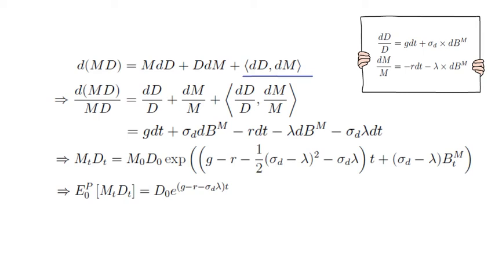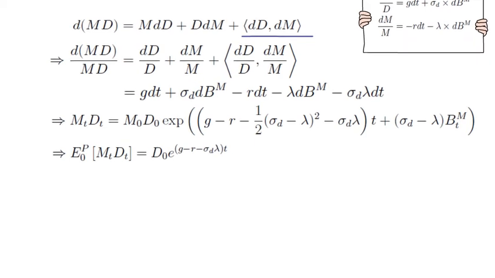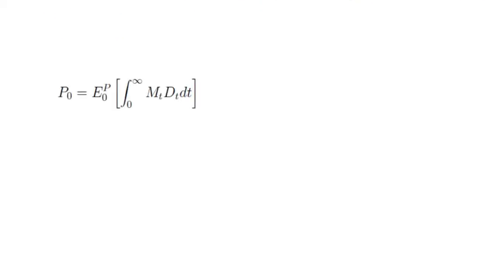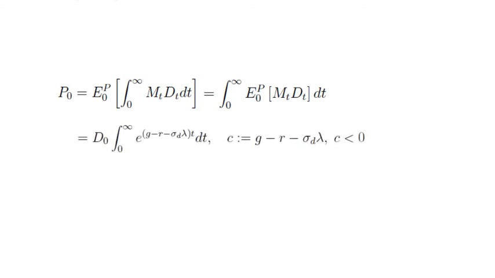Okay, now let's go back to the pricing expression. We said that the price is defined to be the expected present value of all future dividends. Now we swap again the integral with the expectation. We just solved what the expected present value of a dividend looks like. We plug it into the integral. And now we define the exponent g minus r minus sigma_D lambda to be a constant c. Now we assume that c is smaller than 0, which implies that the integral is finite.